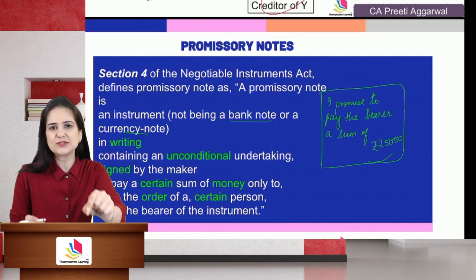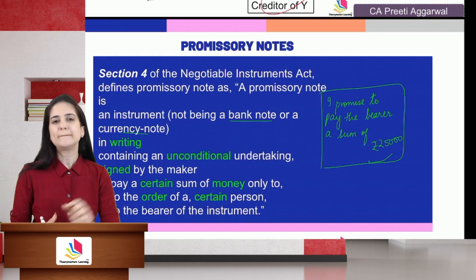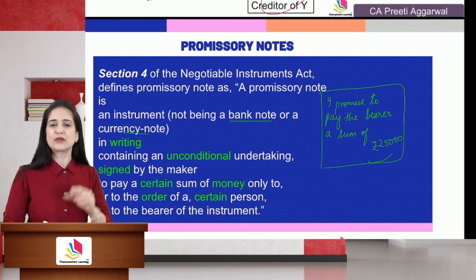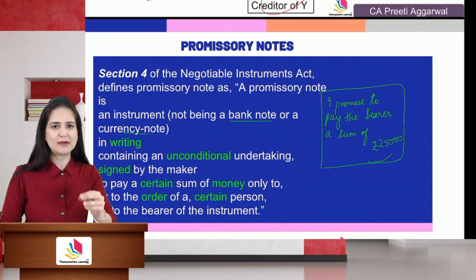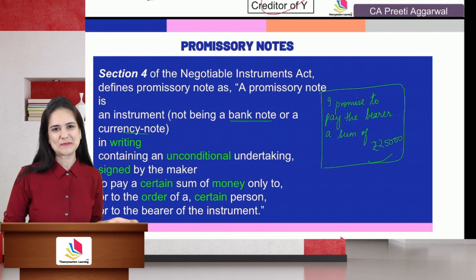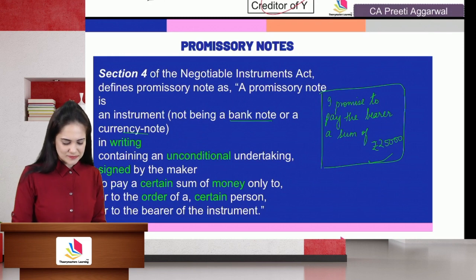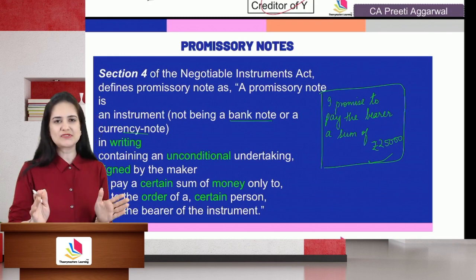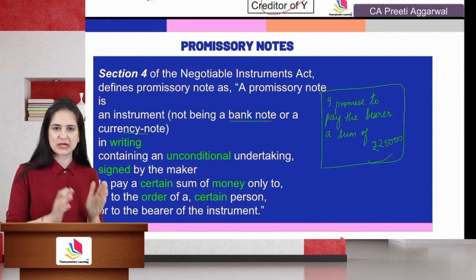It means that the words used on the currency note cannot be used in a promissory note. In other words, it also means that you cannot make a promissory note payable to the bearer. All right. So a promissory note means an instrument not being a bank note or a currency note.